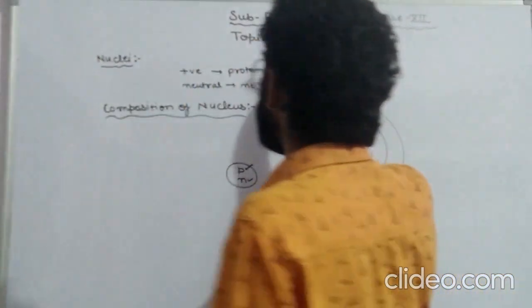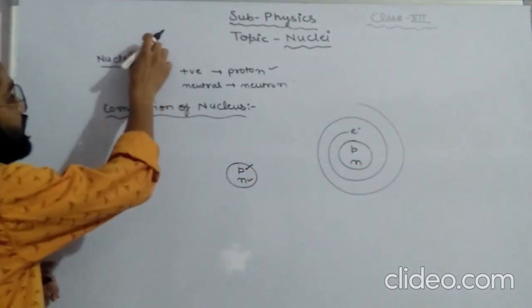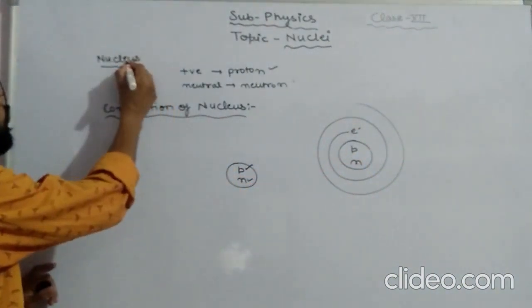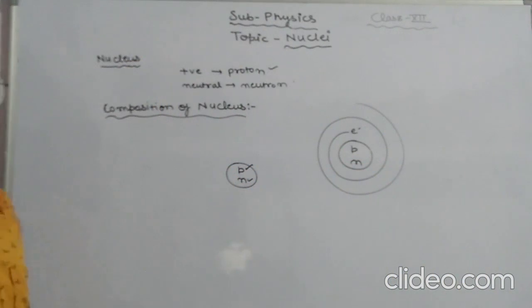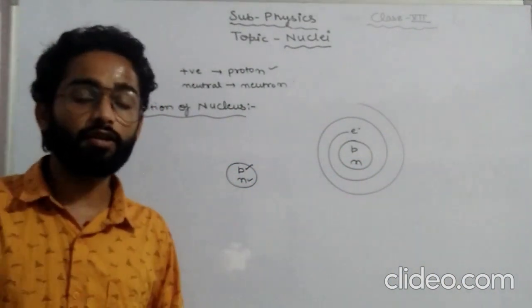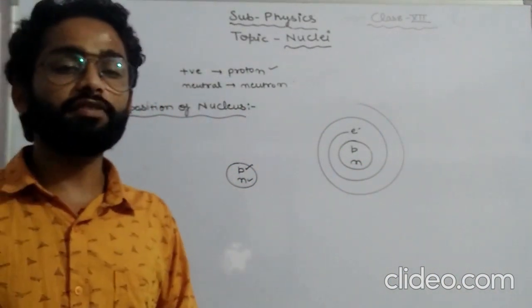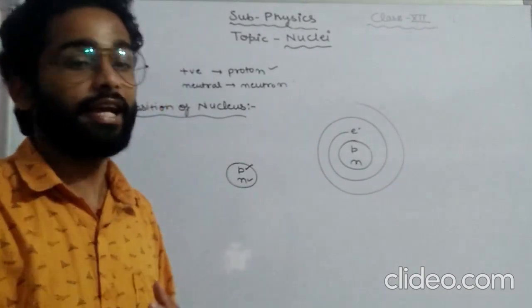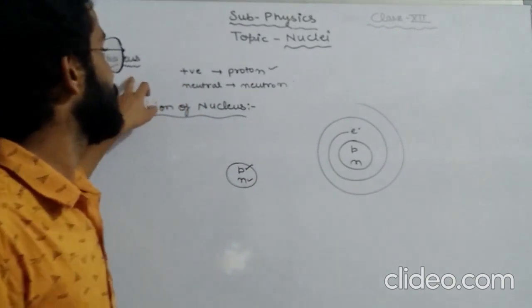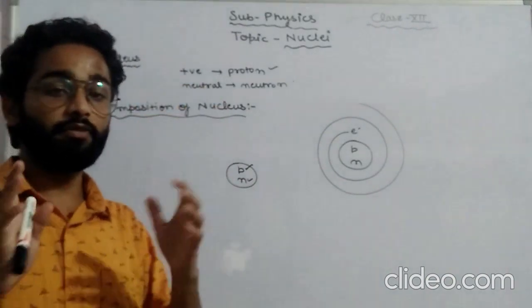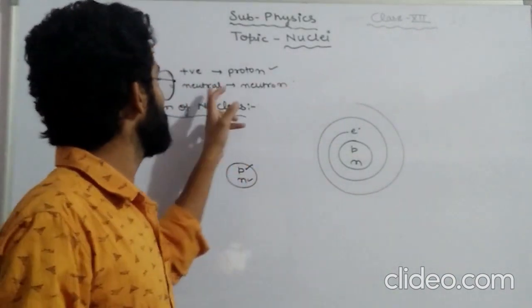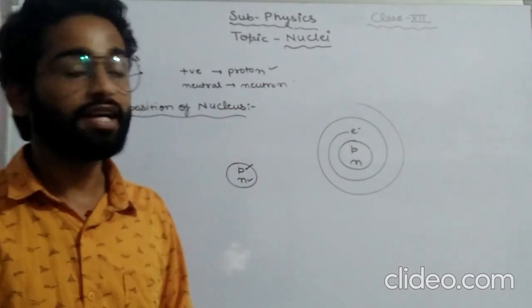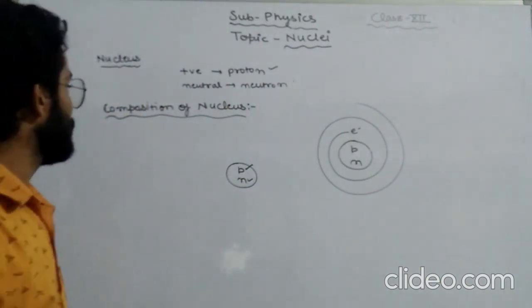In the nuclei chapter, the very first heading we have learned is the nucleus. What is the nucleus? It is the central core, or the central region, of an atom in which the positively charged particles and the neutral particles are concentrated. Here the positively charged particles are known as protons, and the neutral particles are known as neutrons.